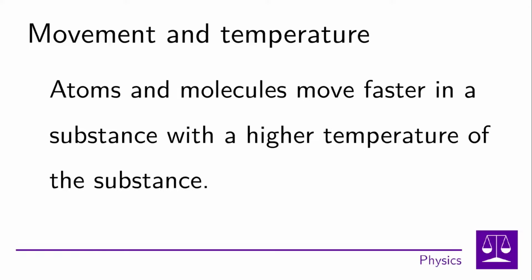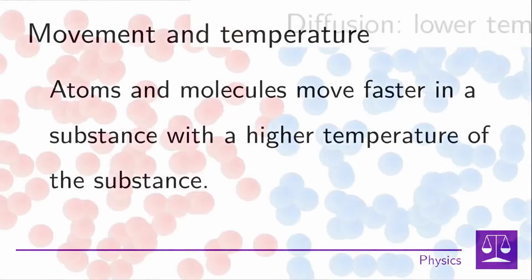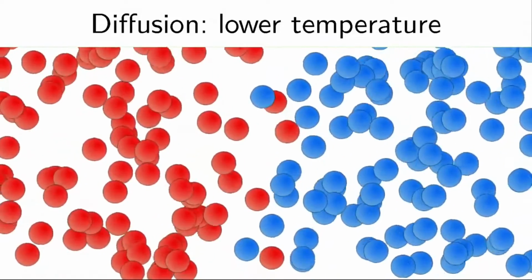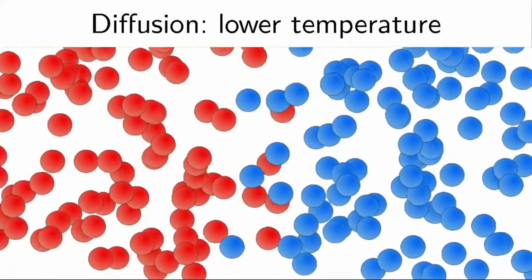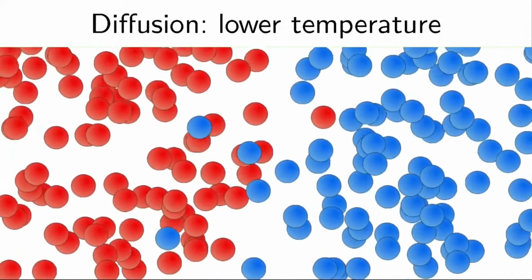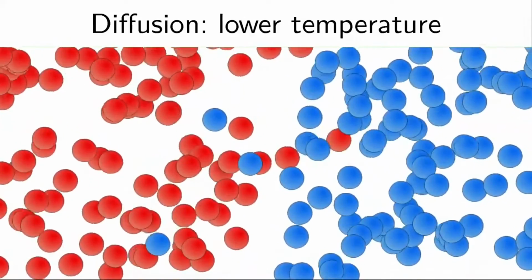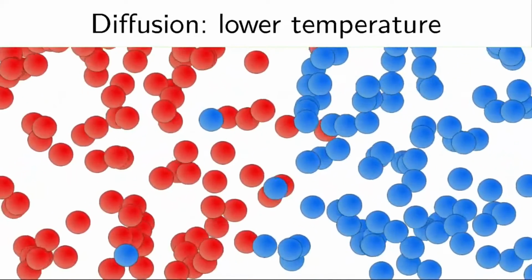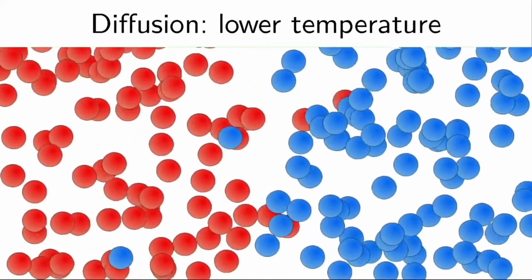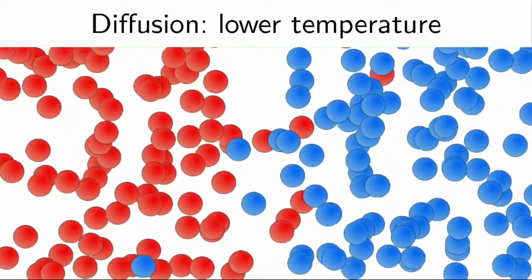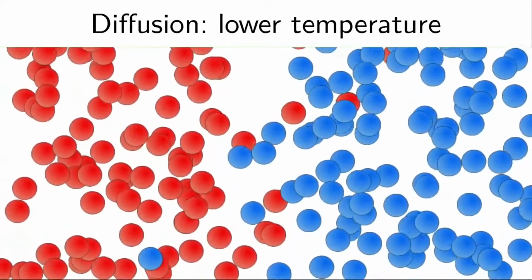When moving faster, particles can mix much faster, which we will now show in the animation. In the animation we saw at the beginning of the video, we can see two substances. Each substance is represented by a different color, namely blue and red. These substances were separated from each other at the beginning, but gradually they begin to mix with each other and form a mixture as they move. This process takes some time, but eventually the two substances mix.